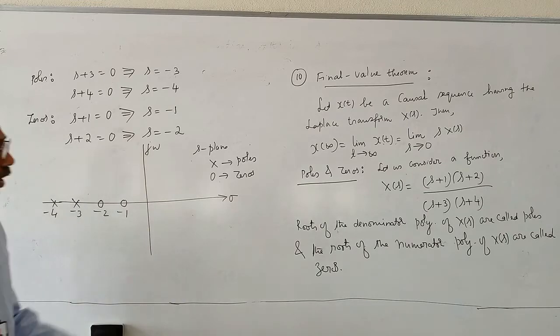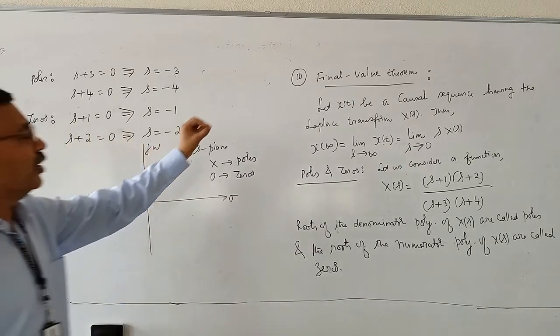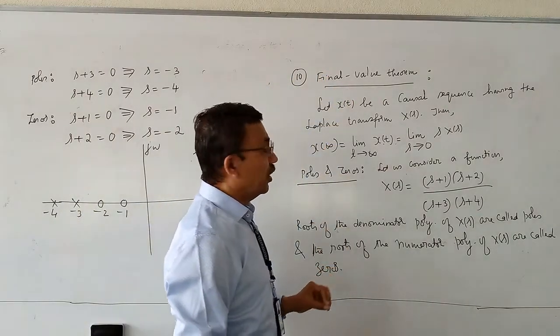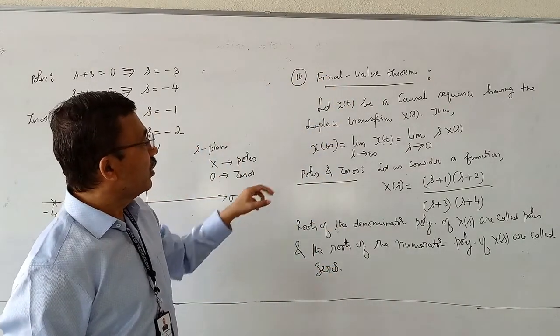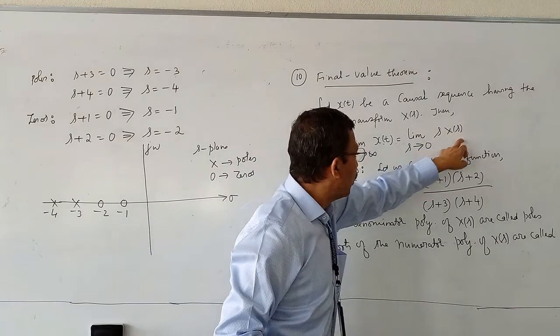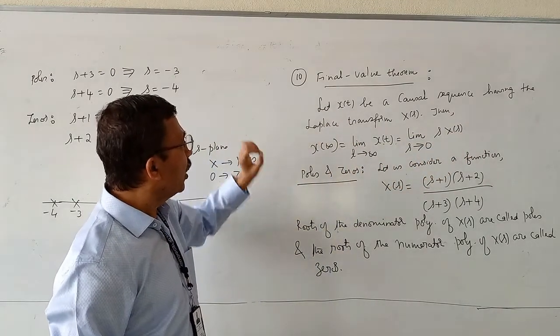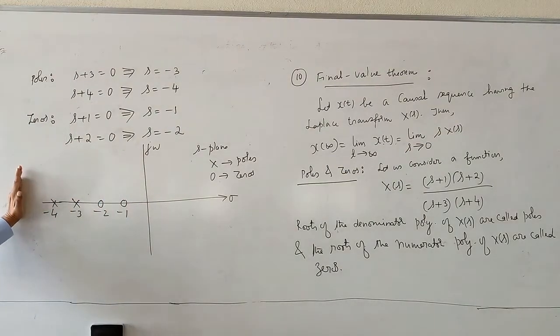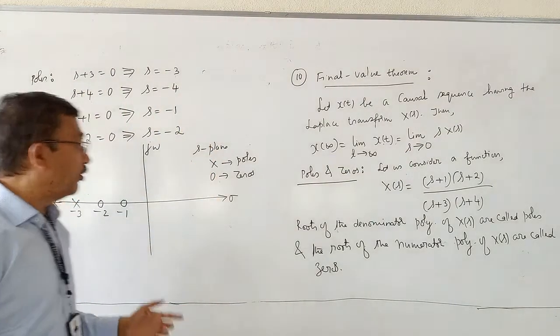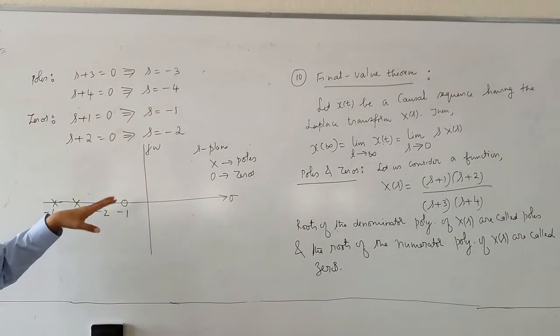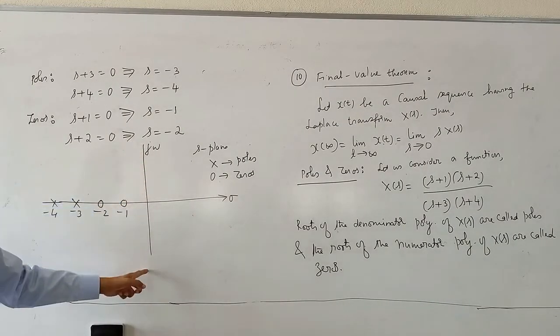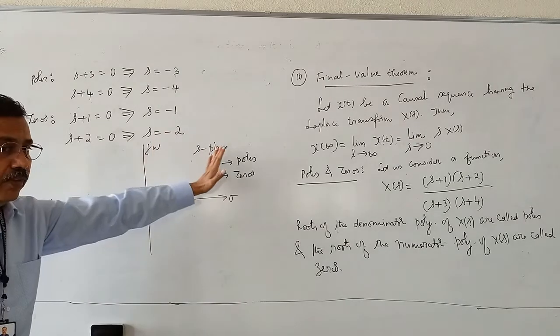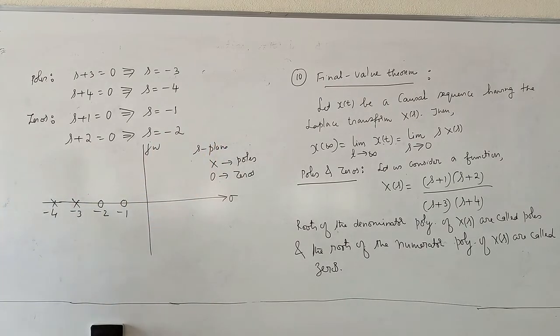Now, why I introduced the concept of poles and zeros is that there is a restriction on the final value theorem. What the final value theorem says is that this computation is possible if and only if all the poles of X(s) lie on the left hand side of the S plane. Or in other words, the final value theorem fails if the poles of X(s) lie on the j omega axis or on the right hand side of the S plane. Let me pen it down.